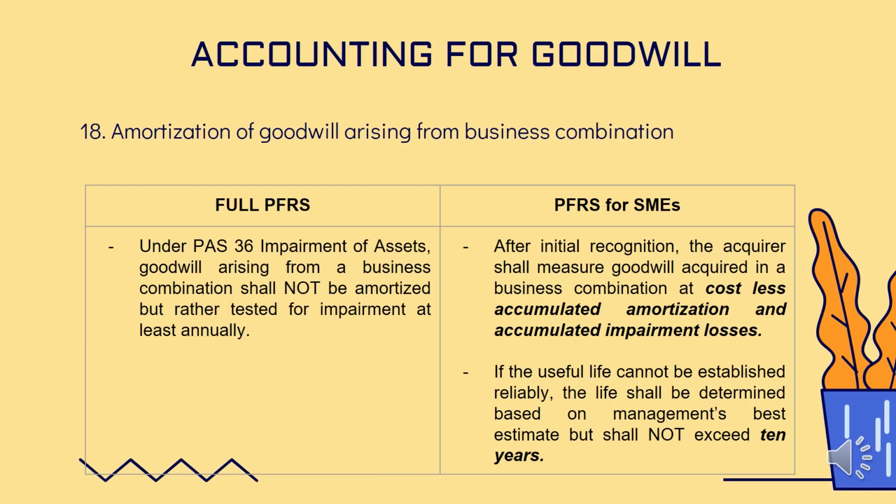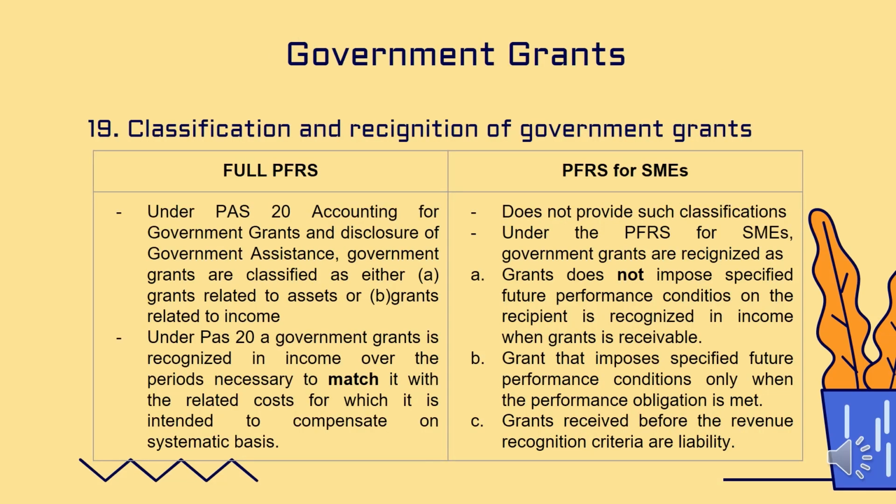Under PAS 20, ang government grants ay related to asset o income. Nire-recognize itong income depende sa periods ng pagbigay ng grants. Kung given na ang time at disbursement date ng grant, pwede na itong i-record sa cost at recognition date nito. Habang sa PFRS for SME, ang grants ay hindi nire-recognize as income kailangan mo na itong ma-meet ang performance condition, maaaring reward sa service o activity na ginawa para sa grant na ito. Ang grants na natanggap bago ang sinasabing performance condition ay i-recognize bilang liability.